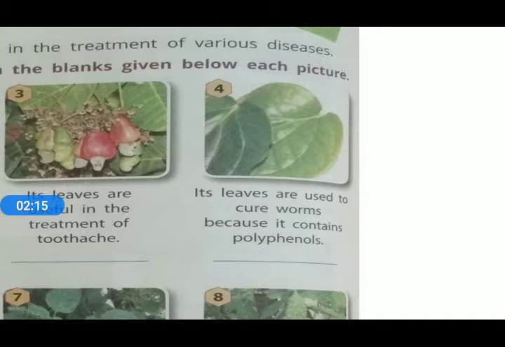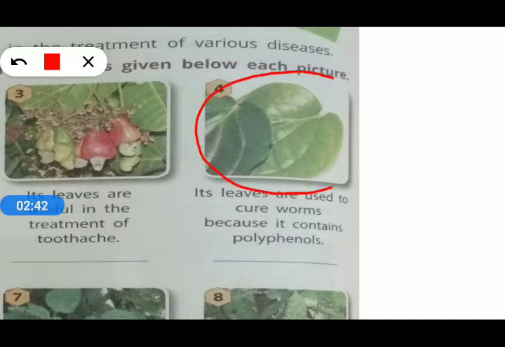Fourth one, its leaves are used to cure worms because they contain polyphenols. What is the name of that leaf? The name of that leaf is betel. These are the leaves of betel, and they are mostly used for the cure of worms.